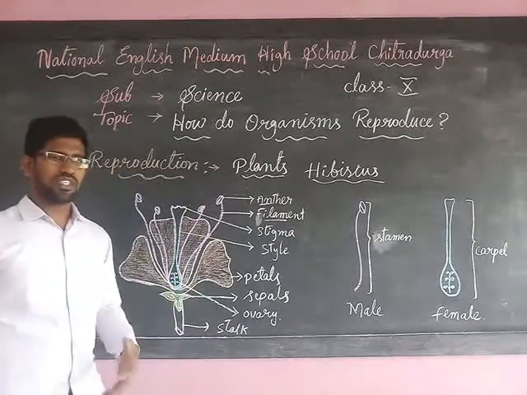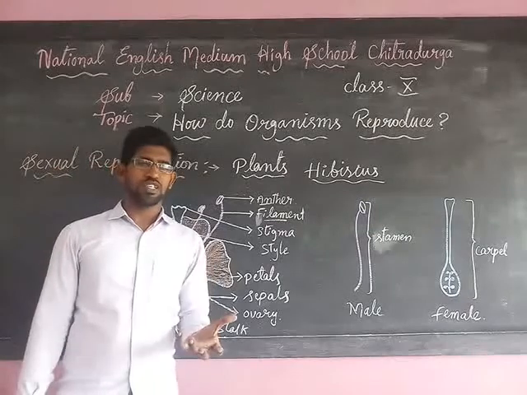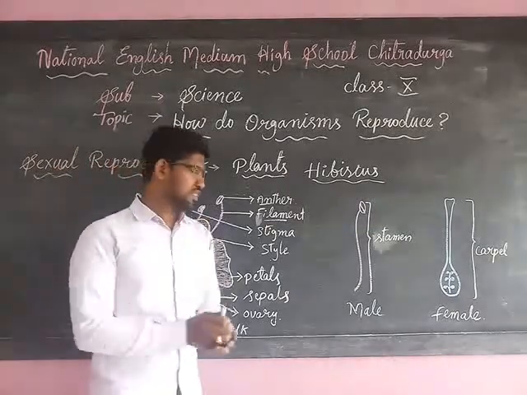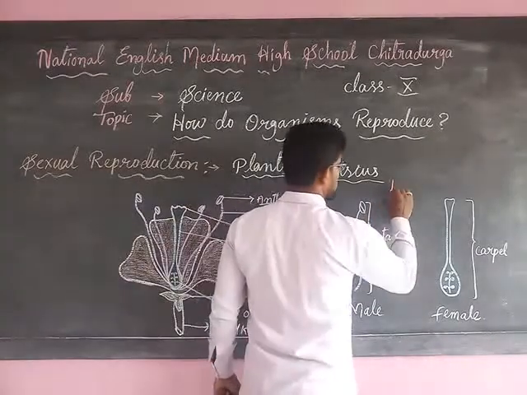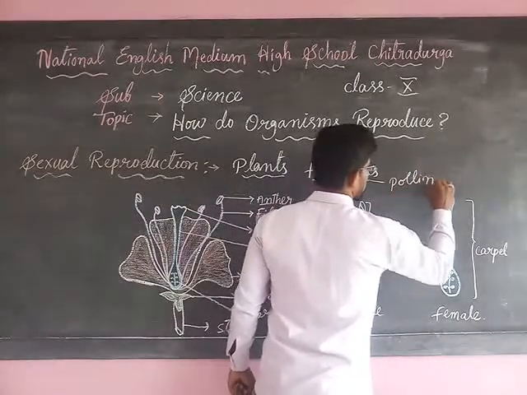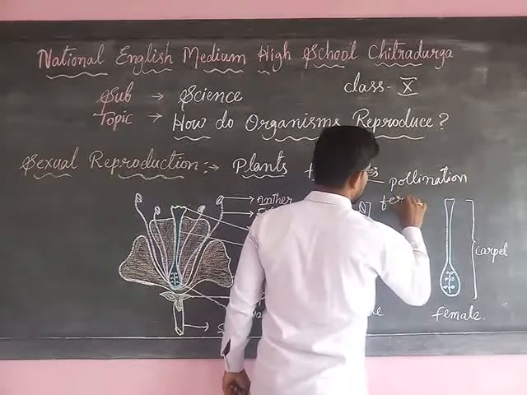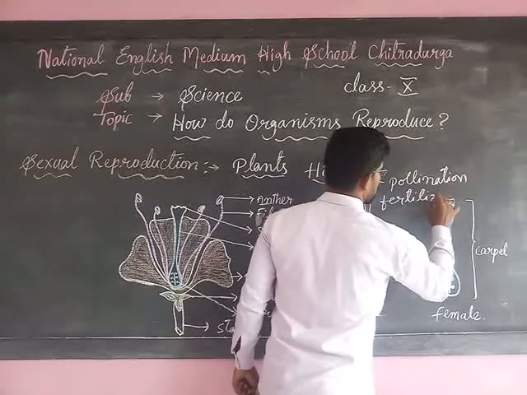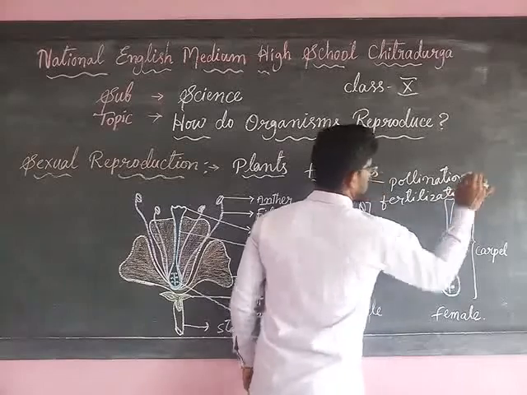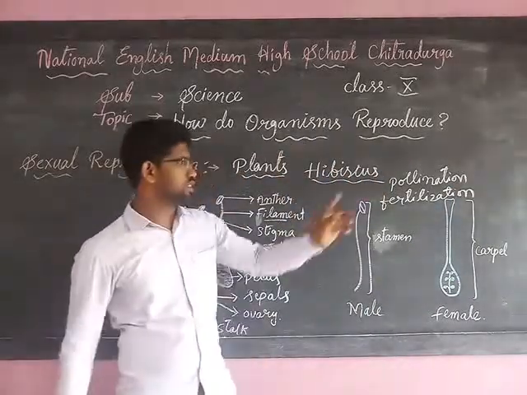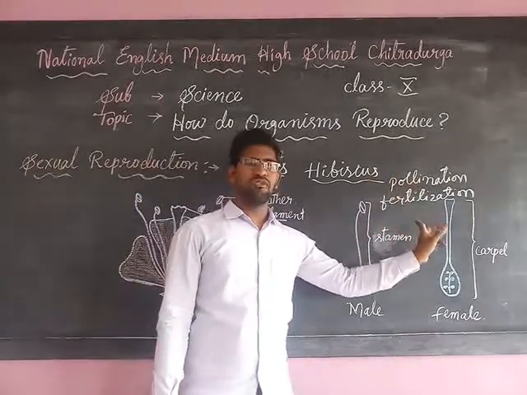So now we have to see how the reproduction takes place. The reproduction in plants takes place in two stages. One is pollination and the other is fertilization. So there are two stages of sexual reproduction in plants: pollination and fertilization.